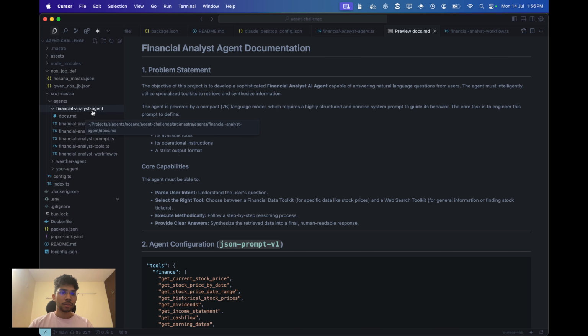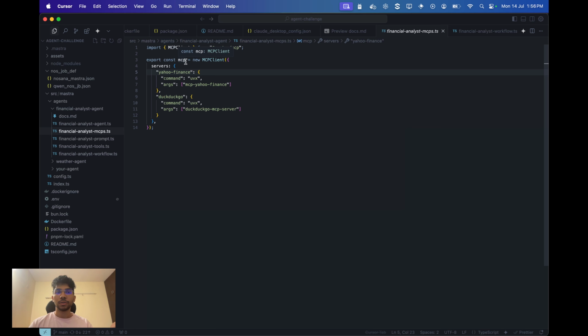We have leveraged the Mastra framework to use MCP as tools. There are MCP servers for Yahoo Finance and DuckDuckGo. We use the MCP client feature of the Mastra framework that allows us to use them as tools.